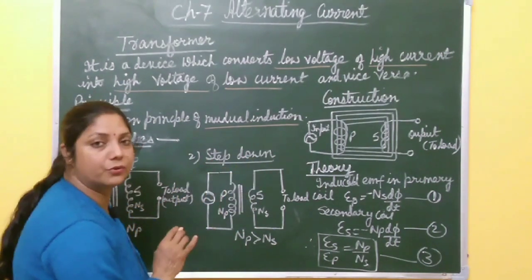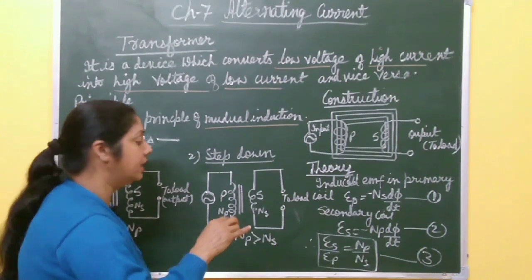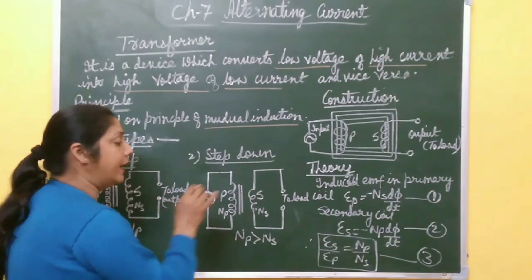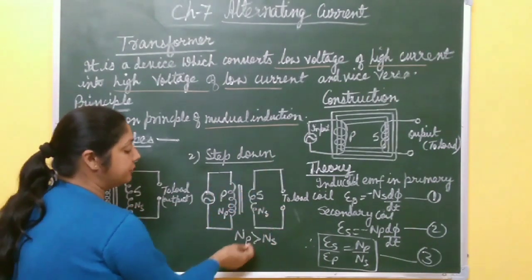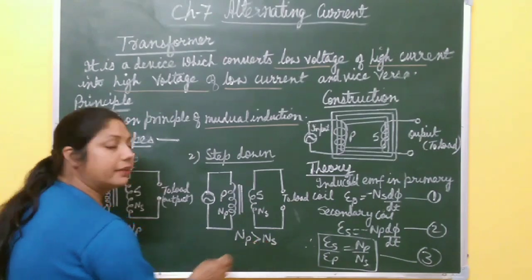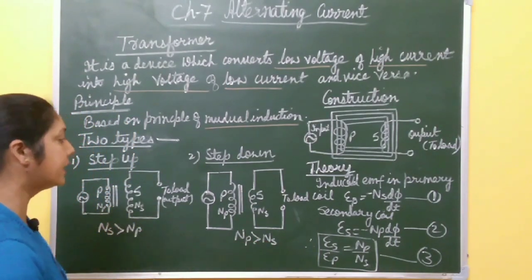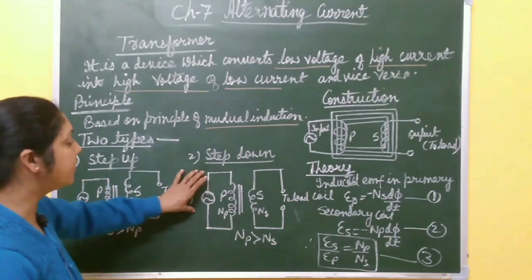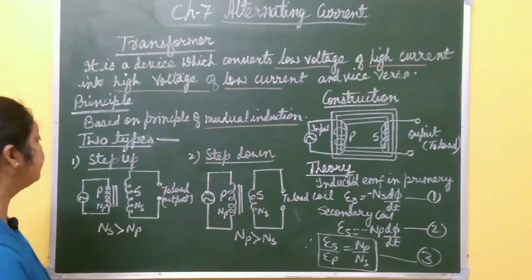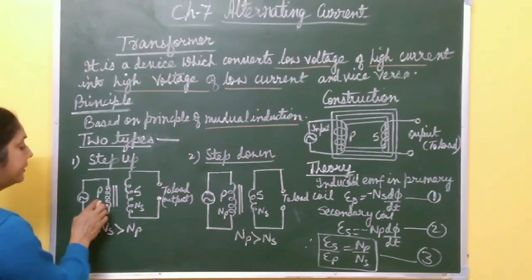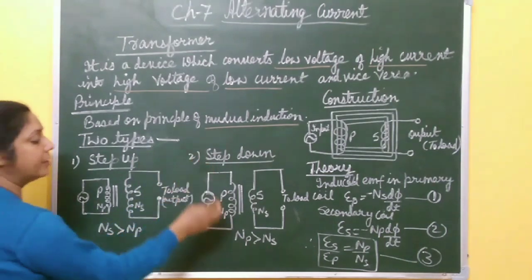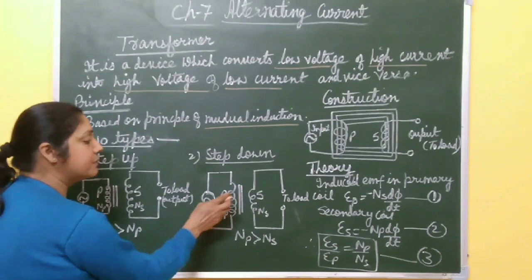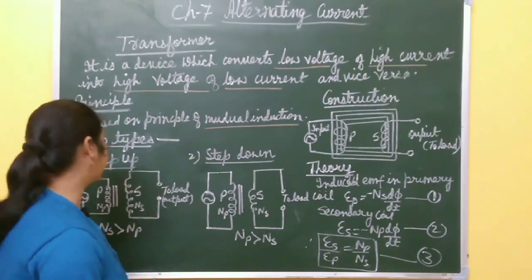The second one is a step down transformer. It steps down the voltage. It means it converts high voltage into low voltage, and to convert high into low, the number of turns in the primary coil is greater than the number of turns in the secondary coil. So you must know how to draw a step up transformer and a step down transformer. In a step up, the number of turns in the secondary coil is greater than in the primary coil. In a step down, the number of turns in the secondary coil is less, and the number of turns in the primary coil is more than in the secondary coil.